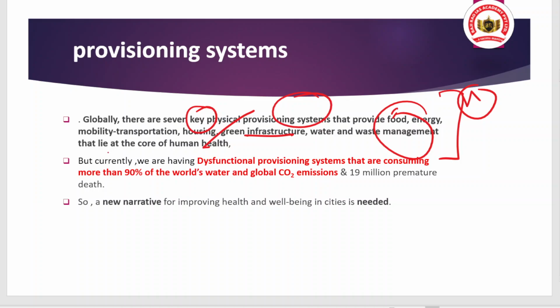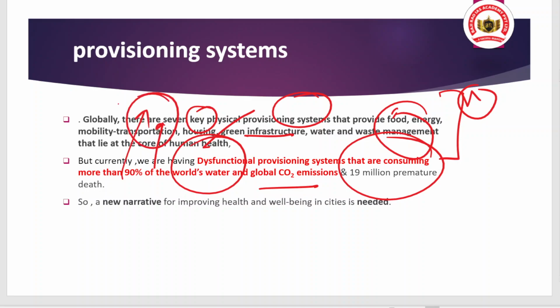But you can understand that at the current level we have a dysfunctional provisioning system, and it is reflected in the data that more than 90% of the world's water and global CO2 emissions are involved, and ultimately it is leading to 19 million premature deaths. So there is a huge problem.